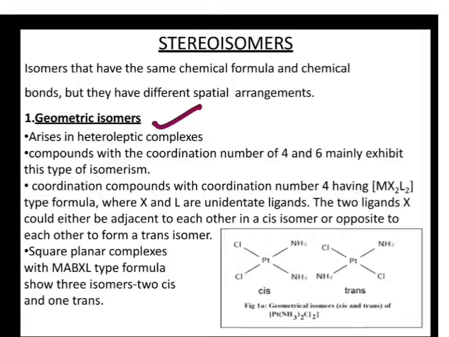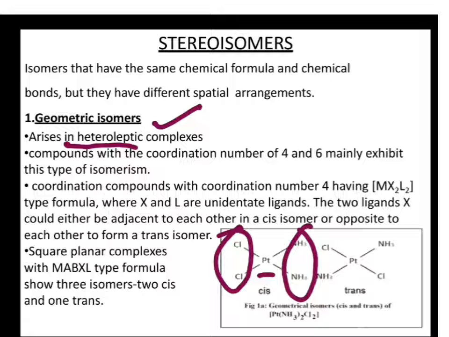It arises in heteroleptic complexes. If you have watched the previous video, you will know what heteroleptic complexes are. In heteroleptic complexes, you will have two different types of ligands. Look at this example: here you have NH3 and Cl minus, so these complexes are heteroleptic.